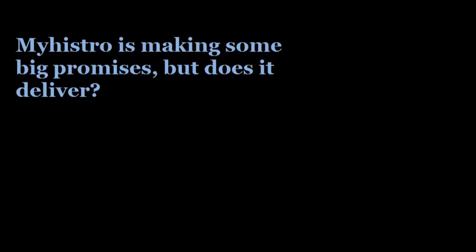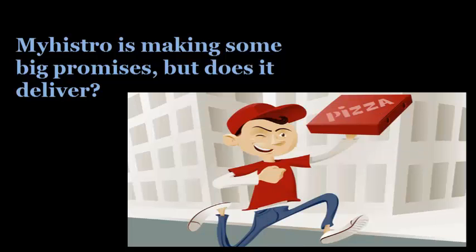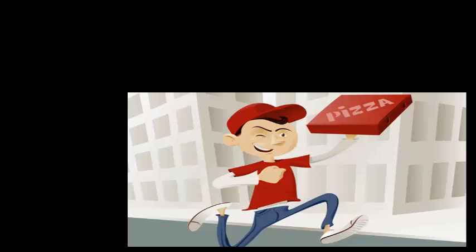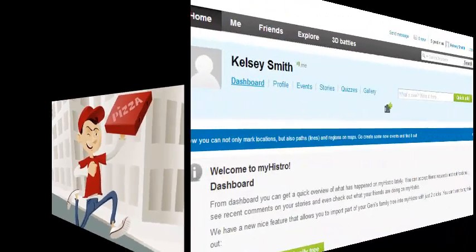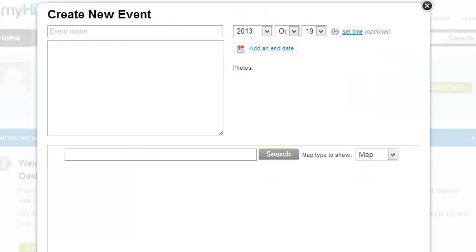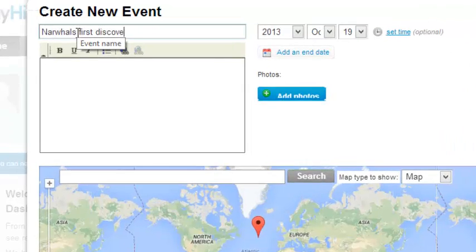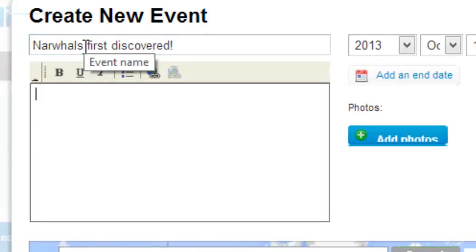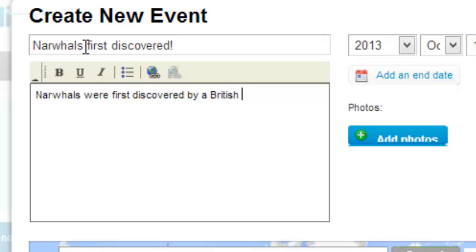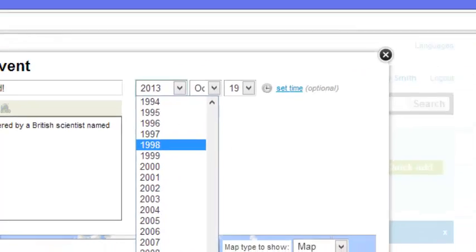MyHistro is making some big promises, but does it deliver? Well, like the best pizza guy you've ever had? Yes it does. My former student, Kelsey Smith, will demonstrate. With MyHistro, Kelsey will create virtual plots all around the world. First, she simply clicks Create New Event, and then types the title into the top left bar, and then below adds a brief summary of the event. In this case, it's about narwhals, of course, also known as whale unicorns. Now, after Kelsey types her summary, she can go to the right-hand bar and add the date for her event.